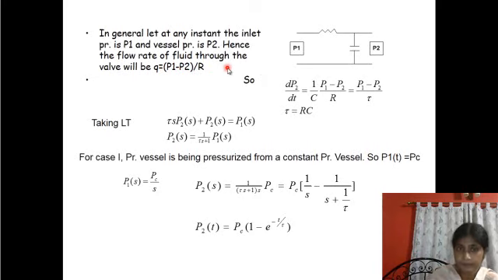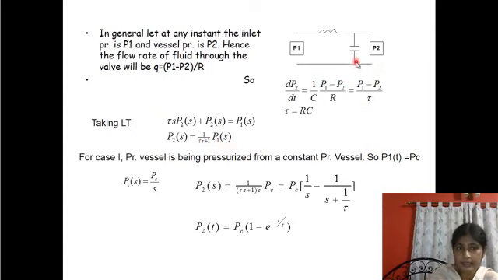That equals C times dP2/dt, so dP2/dt equals (P1 minus P2) by RC, where RC is tau.